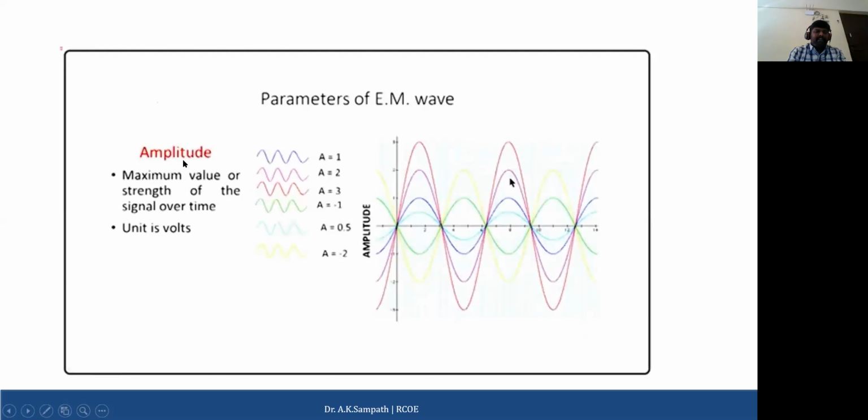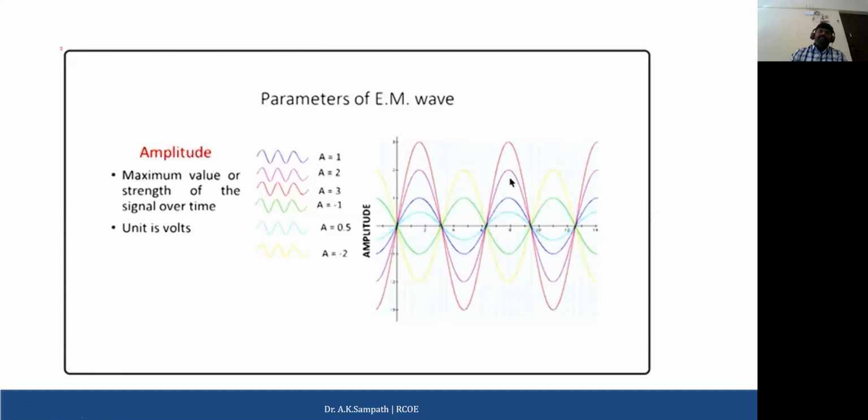So this is an explanation related to the amplitude. When you talk about amplitude, it is the maximum value or strength of the signal over time, measured in volts. Here there are different signals, in different colors: red, green, and blue. For the first signal, this is the amplitude. Again, for the second signal, this is amplitude 1, then amplitude 2, and then amplitude 3. These amplitude values depend on the signal strength.